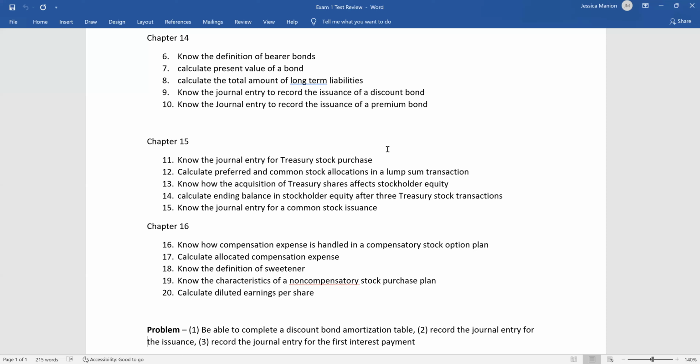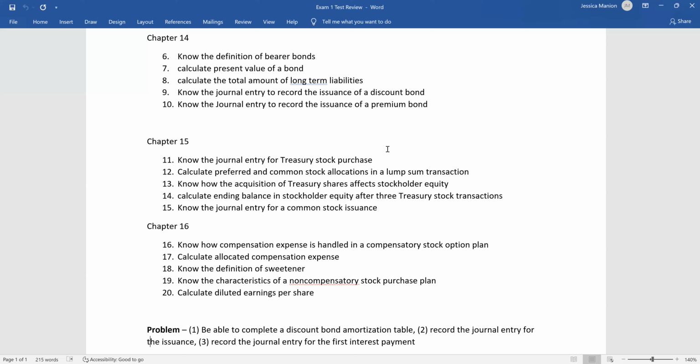All right, again, number 16 or chapter 16 rather, number 16 through 20. These are going to be given to you because we were not able to cover chapter 16 together. So basically, you guys are kind of getting like 20% of the exam given to you, which, you know, it's not ideal. I would have rather been able to do the calculations together. But unfortunately, because of situations out of our control, we were not. So those will be given to you.